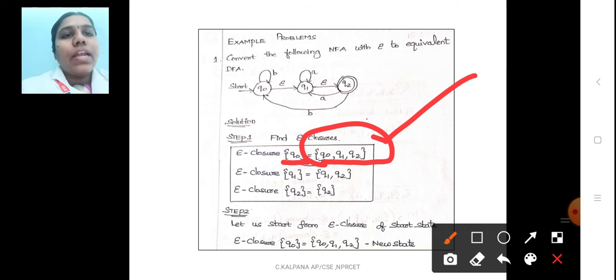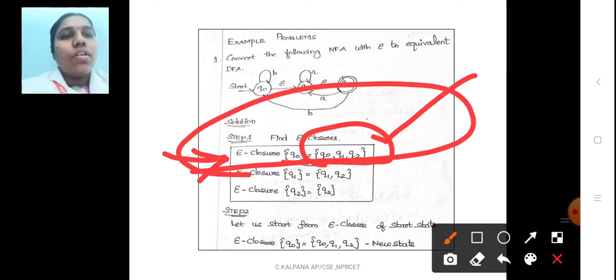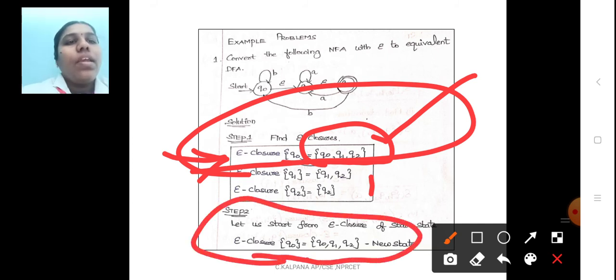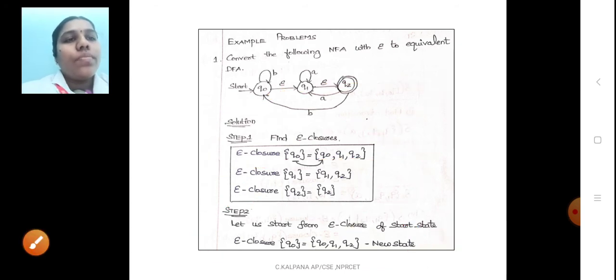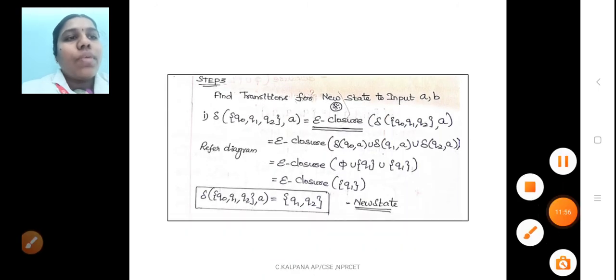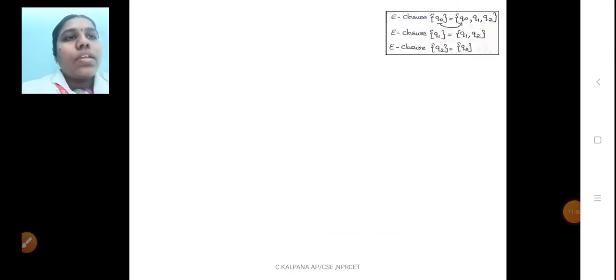So write this alone. Write the epsilon closure of the starting state alone. No need to write the next state. Q0, Q1, Q2 is considered as a new state. Then find the transition for Q0, Q1, comma Q2. The transition of Q0, Q1, Q2, comma A.